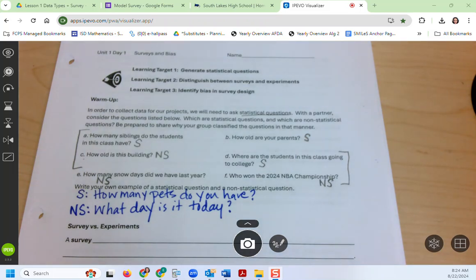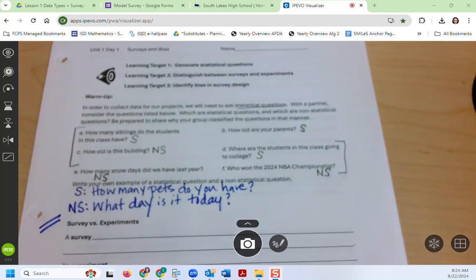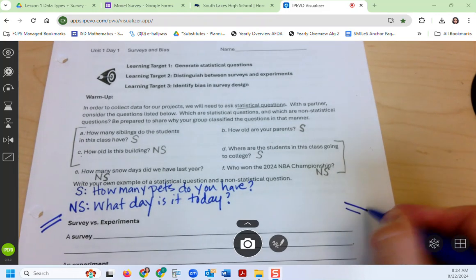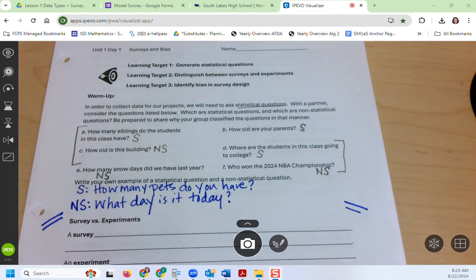That section was about statistical versus non-statistical questions, and now we're starting a new section on surveys versus experiments. Surveys and experiments are 2 different ways to collect data. A survey is something that you've probably done a lot of in the last few days because you went to all your teachers and they asked you to fill out a form about yourself. That's a survey when you answer questions.